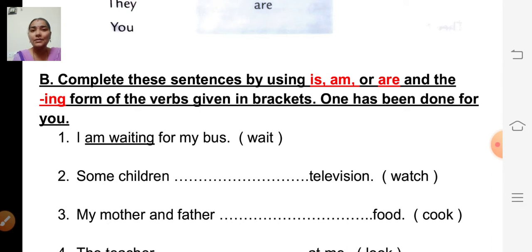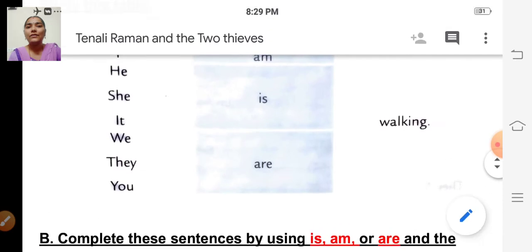And the third type is, we have to double the last letter. Like swim. If we add ing to swim, what do we have to do? We have to double the last letter m. So it is swimming.